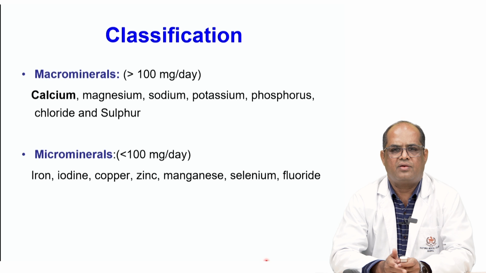All of these have a requirement of more than 100 milligram per day, and they are all grouped under macrominerals. Whereas if the requirement is less than 100 milligram per day, those are called microminerals. Examples are iron, iodine, copper, zinc, manganese, selenium and fluoride.